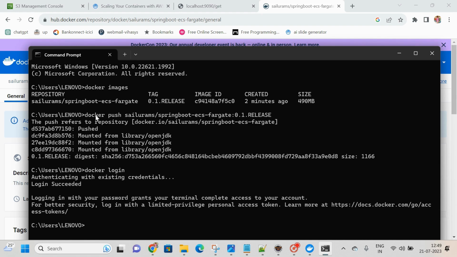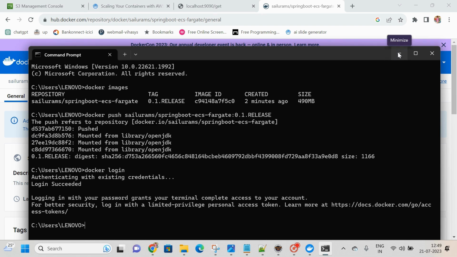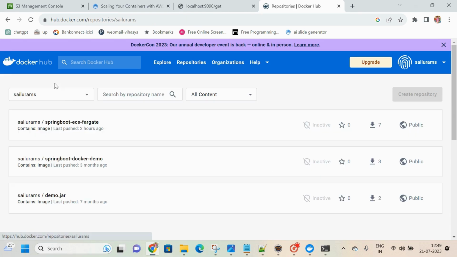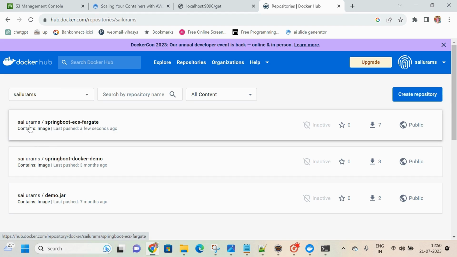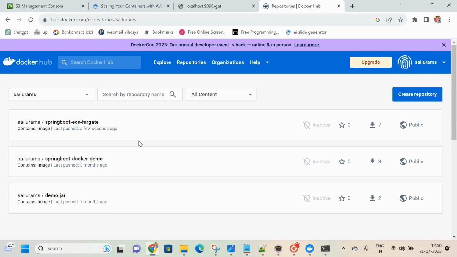This command is not giving me any issues, so this image got pushed to Docker Hub itself. When I click on the repository, see here, Shilu Rams Spring Boot ECS Fargate contains an image, last published a few seconds ago. So it got successfully pushed to Docker Hub, the image whatever you have created.